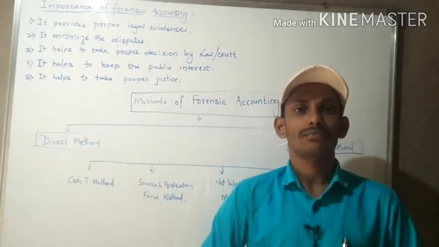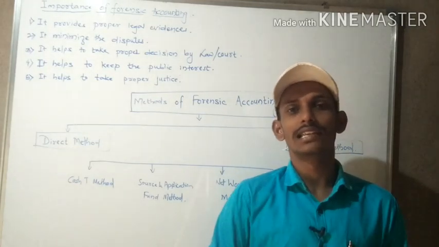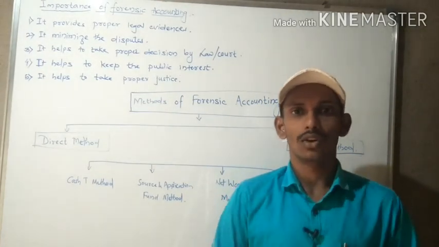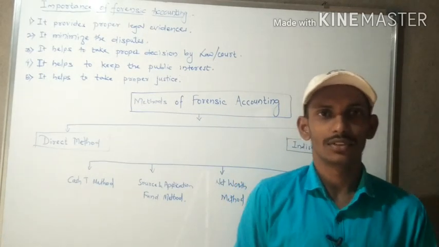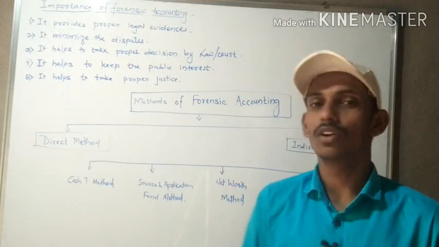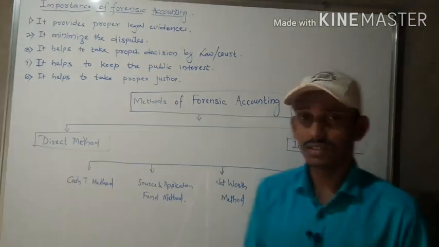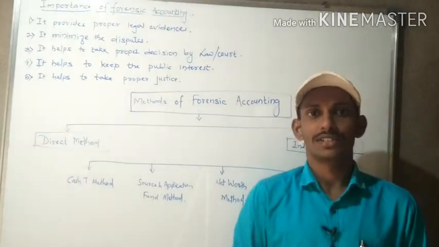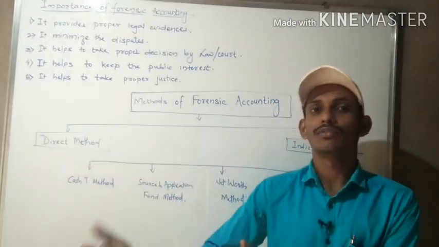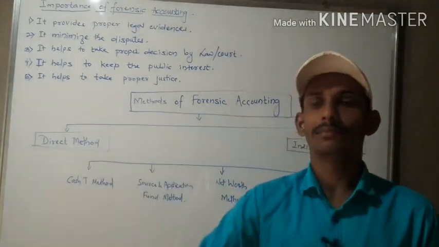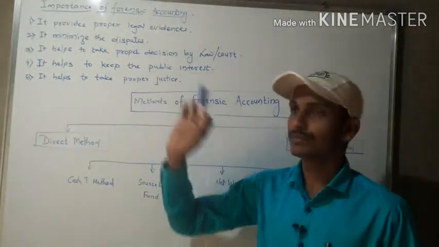The next, fourth importance is that it helps to keep the public interest. Mostly whenever a dispute arises between the parties, they will go to the ultimate lord, the ultimate god we can say. Which is the god in India? The court, or the law of India. The Indian law is the ultimate god, where the defaulted party may get the justice. So when a dispute arises between the parties, they may go to the court, and the court will take the help of forensic accounting, and will be able to provide the proper kind of